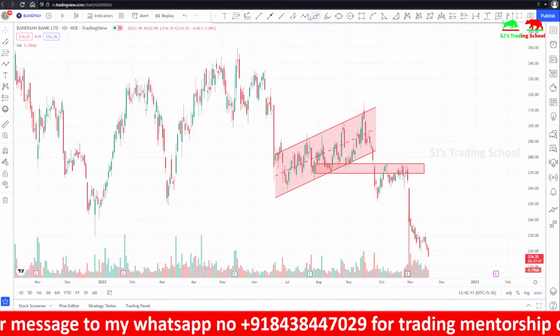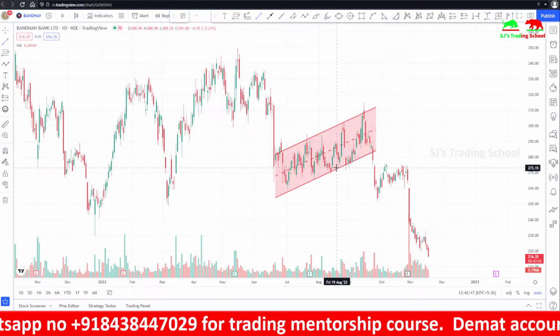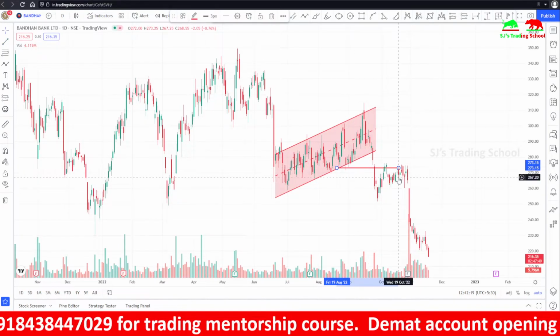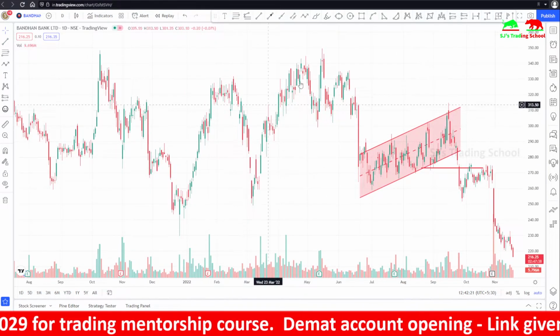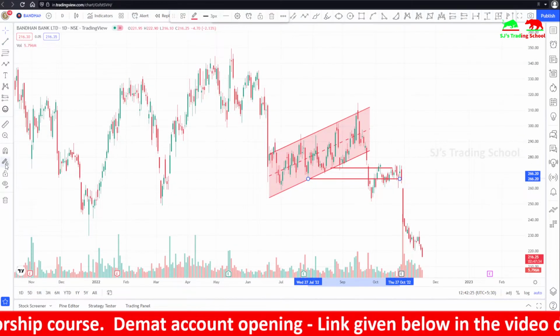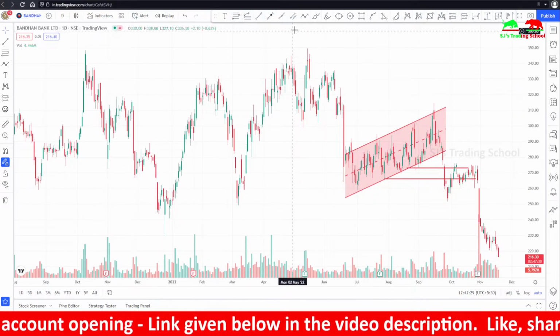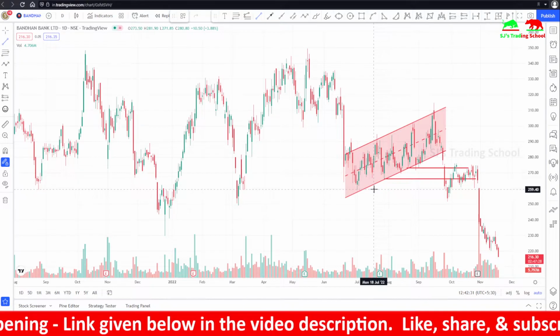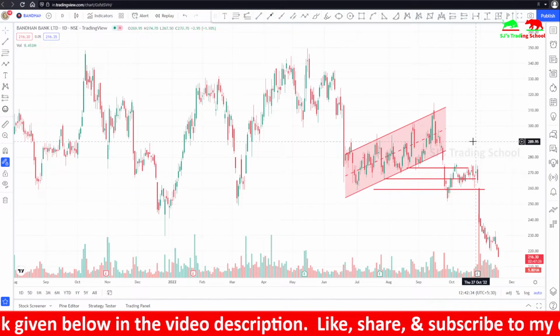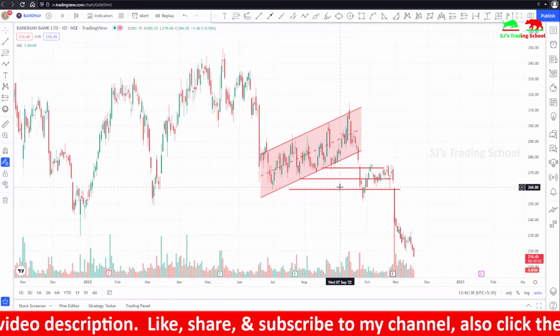In this case, this is the first target, this is the second target, and this is the third target. By placing targets based upon support, in this case it's target based upon support.